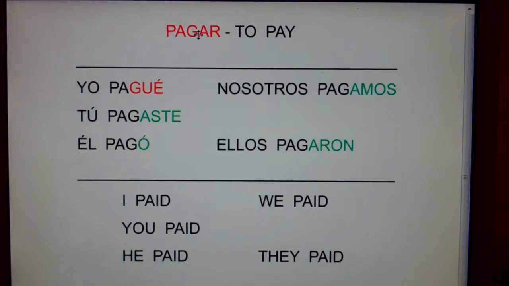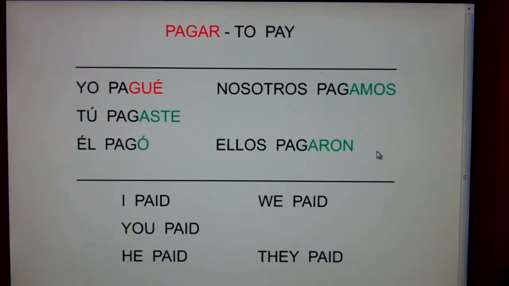Now, in an AR verb in the preterite, we expect to chop off the AR and add E, ASTE, AMOS, ARON. And we have in fact added E, ASTE, AMOS, ARON. Further, for an AR verb in the preterite, we expect the yo form, the E, to have an accent, and the he form, the O, to have an accent.